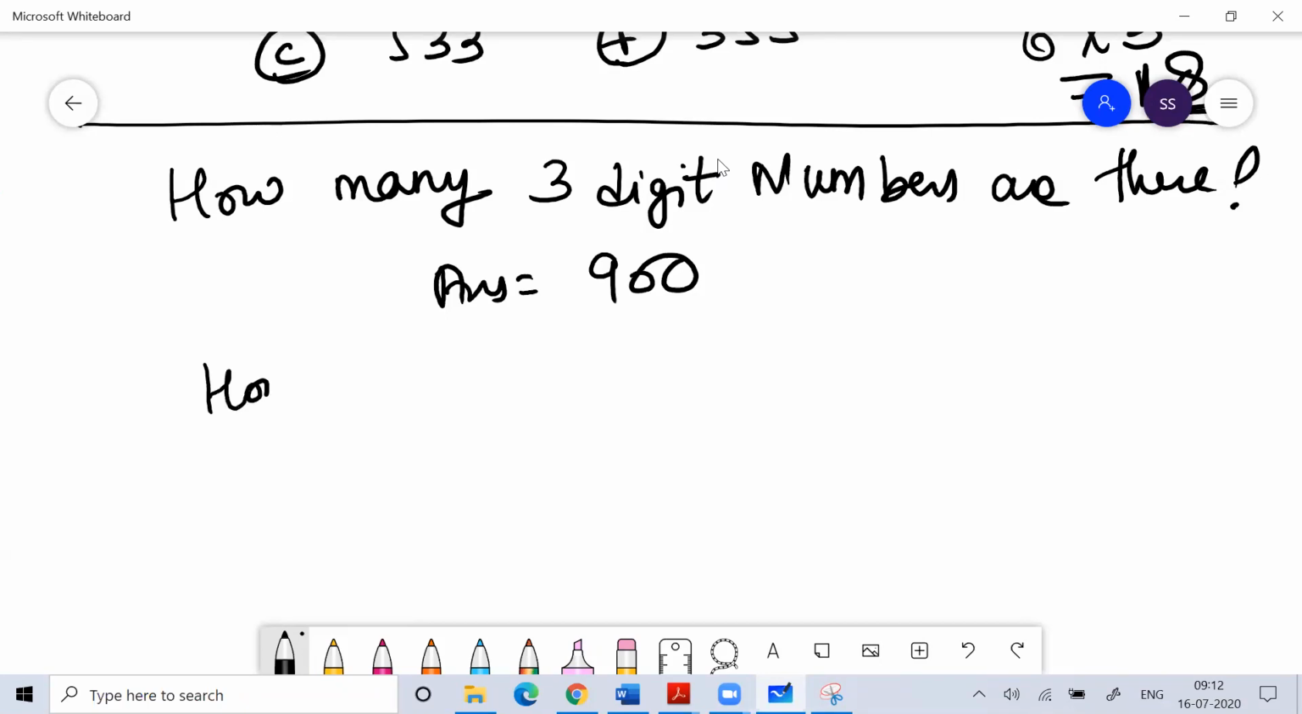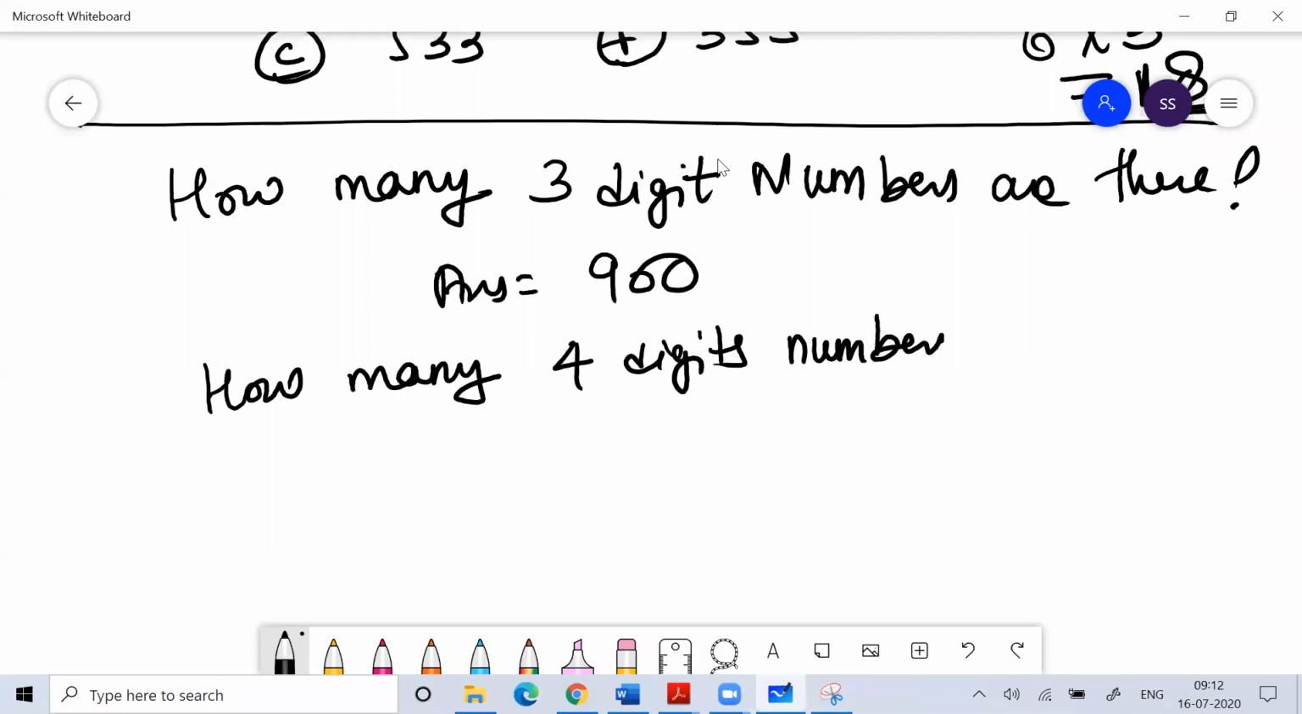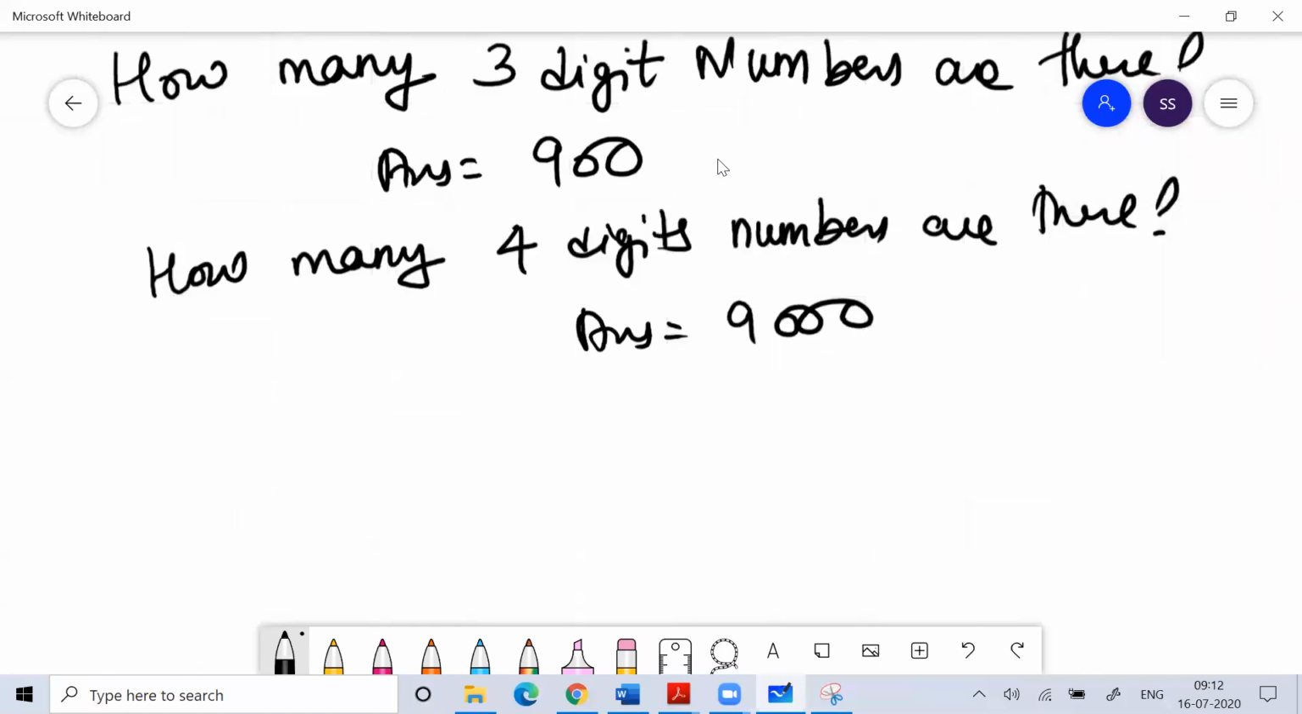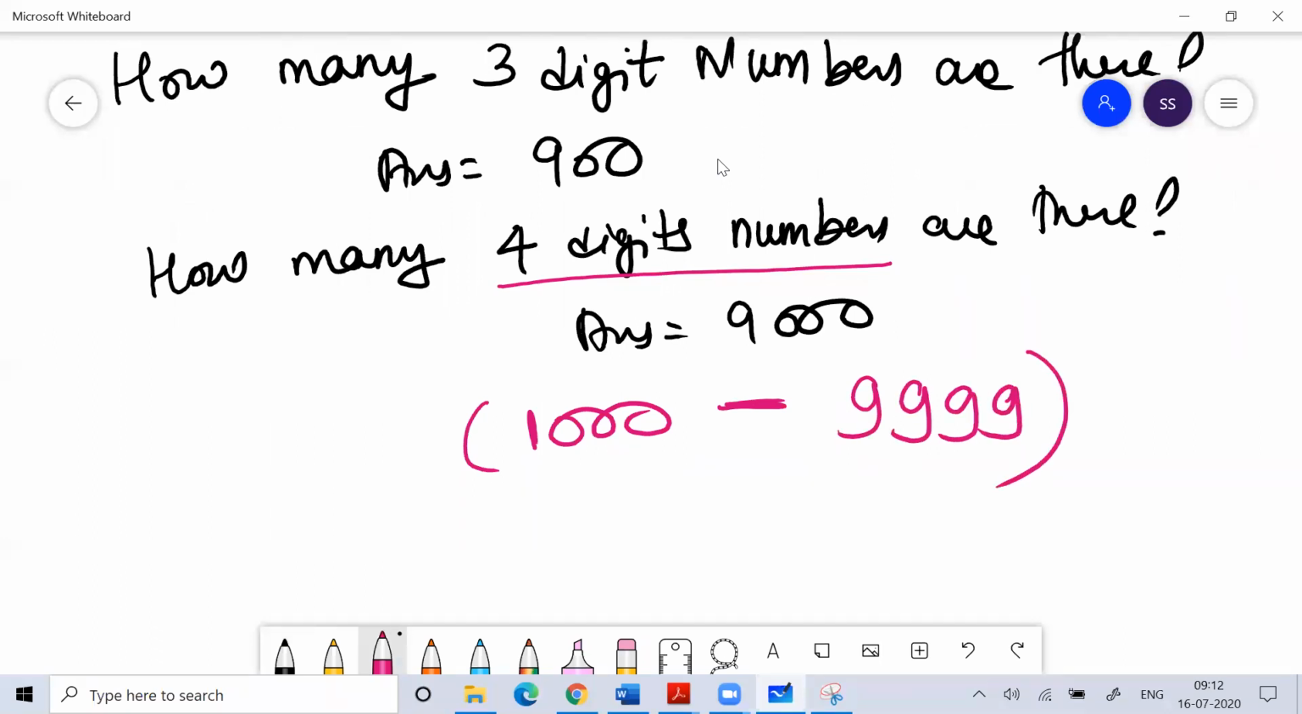If I ask you how many 4-digit numbers are there, then your answer is 9000. So how to do that? Either manually you can count. The first 4-digit number is 1000, and the last 4-digit number is 9999. So either manually you count from 1000 to 9999.